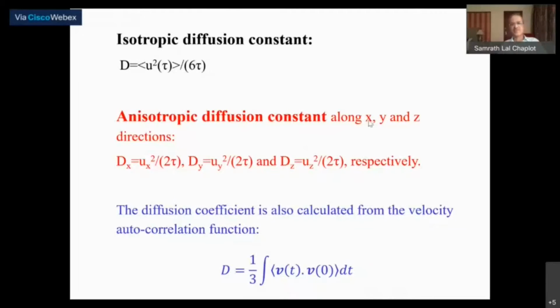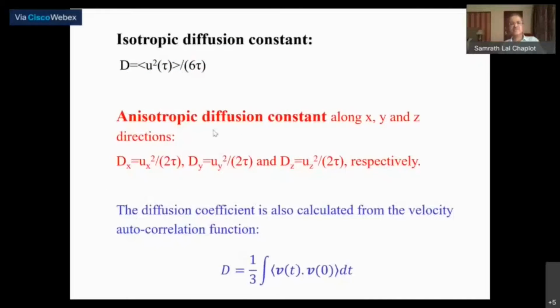You can also get anisotropic diffusion constants along various directions. So instead of 6 tau, you divide by just 2 tau and so on, along separate directions, and you get the anisotropic diffusion coefficients. And there is another way to get the diffusion coefficient, from the velocity autocorrelation function. We have done this.